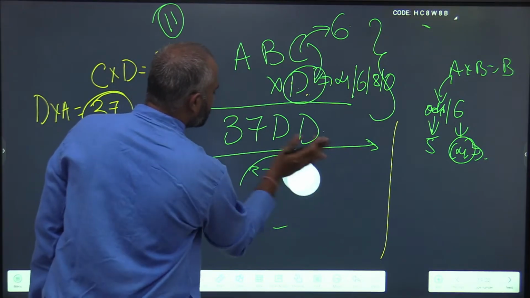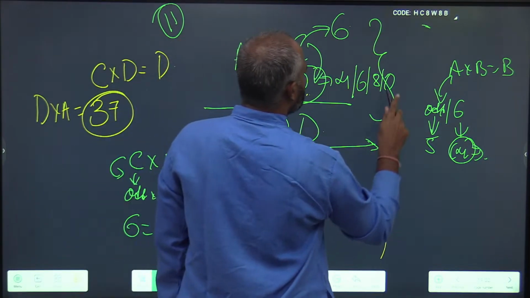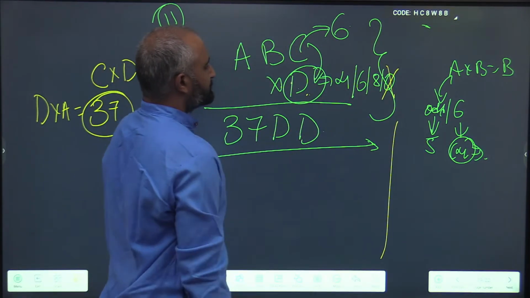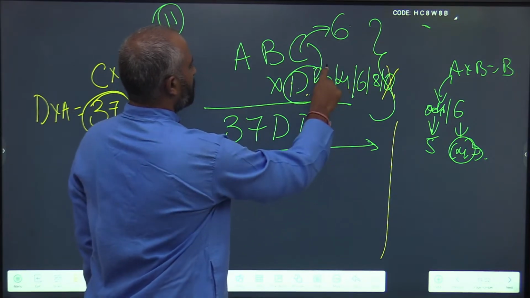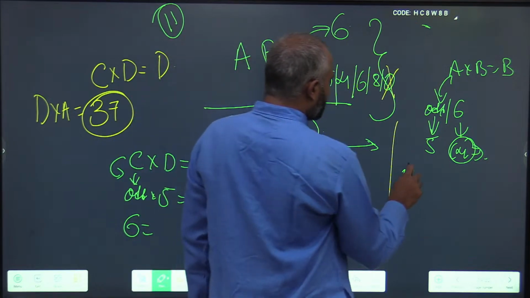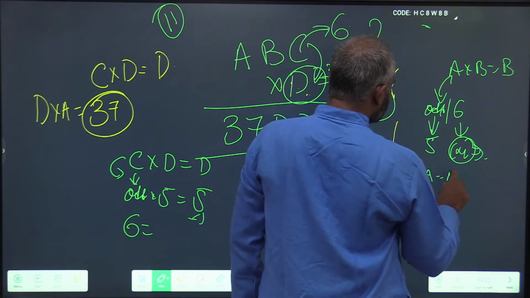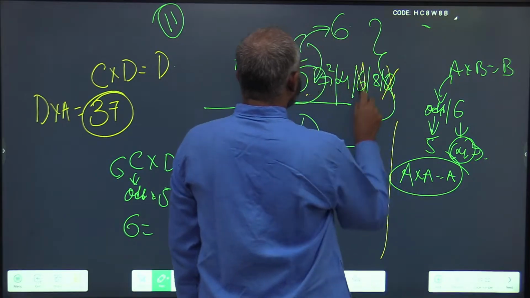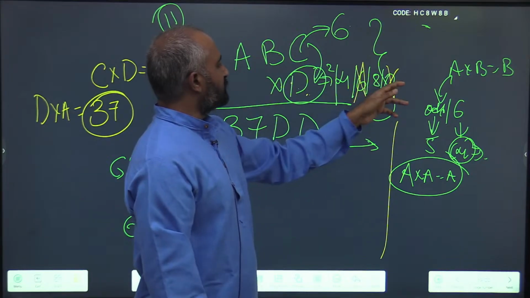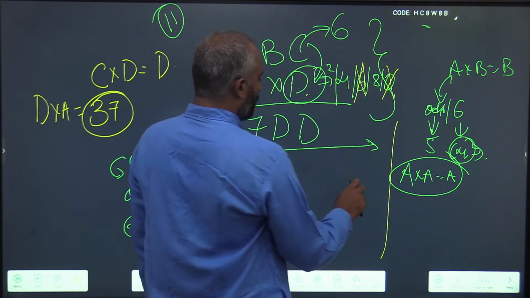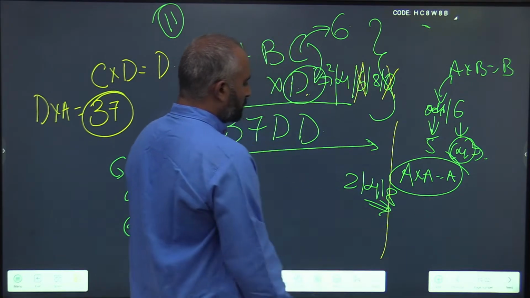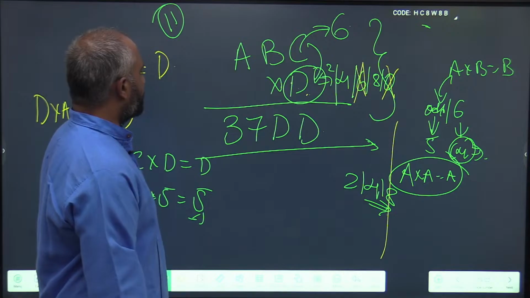No, so 0 is out of the question. Can it be 6? C into D is D; we are not talking of the property A into A is A. So it can't be 6 or 2? We already have a 6 in place of C, so D can't be 6. So 0 is gone, 6 is gone. What are we left with? 2, 4 or 8.